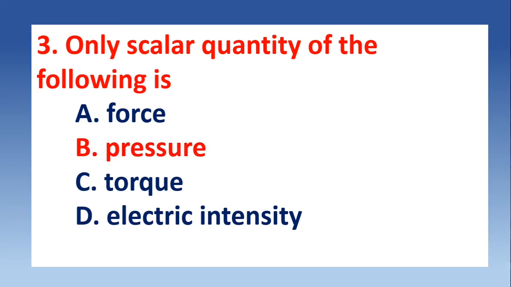And the correct answer is B, pressure. Among those 4 quantities, pressure has no direction, so it is a scalar quantity, whereas force, torque, and electric intensity, all these are vector quantities because they possess direction.